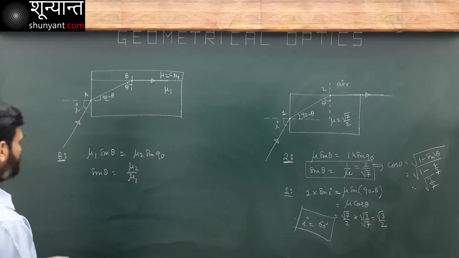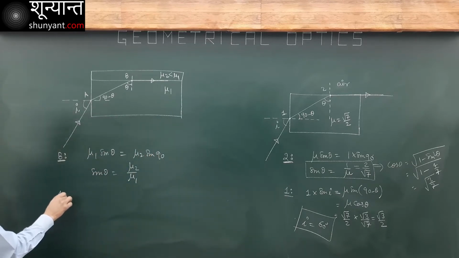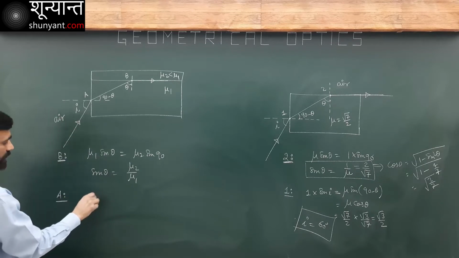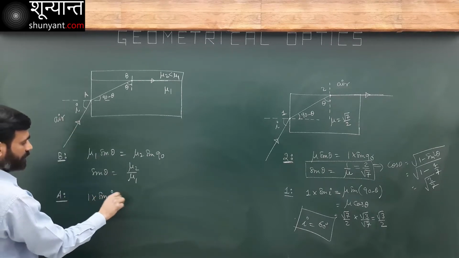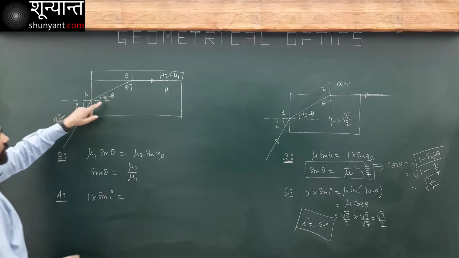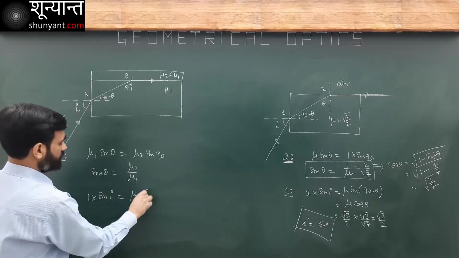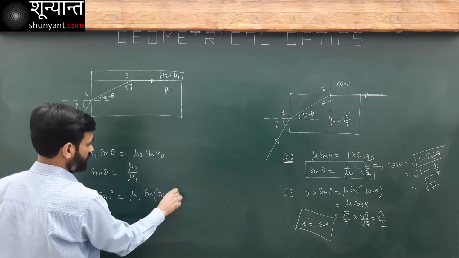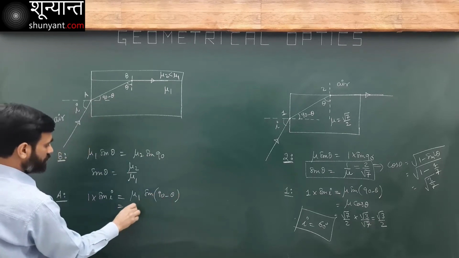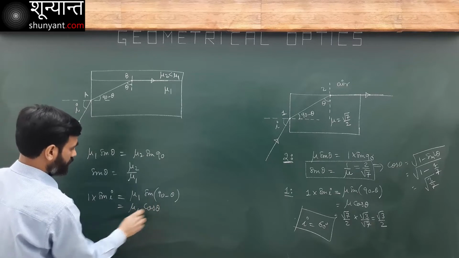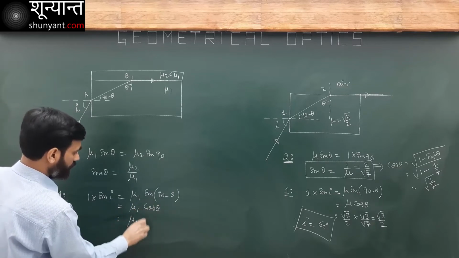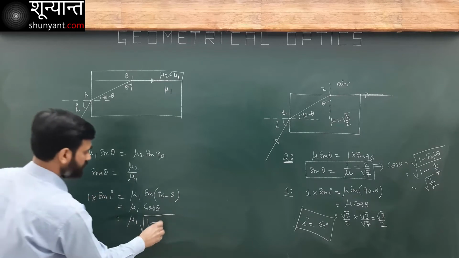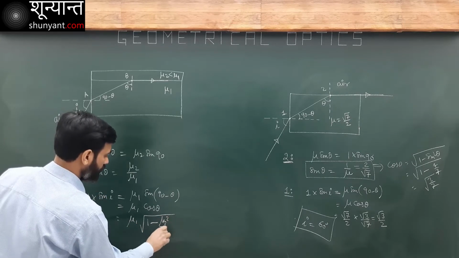Okay. Now, at point A, this is air here. It is air. So 1 times sine I, okay, is equal to mu1 times sine 90 minus theta. 90 minus theta. This becomes mu1 cos theta. Mu1 under root 1 minus sine square theta. Okay, so this becomes mu2 square over mu1 square.